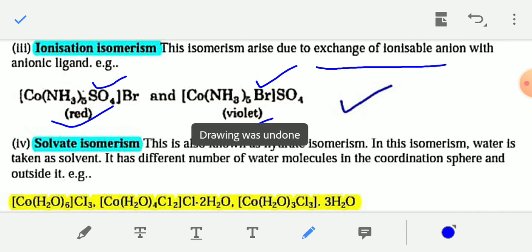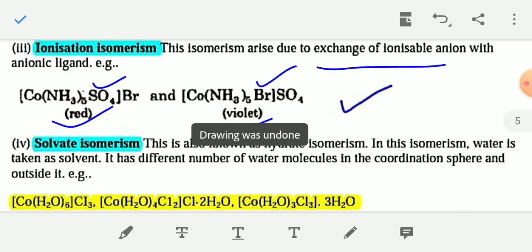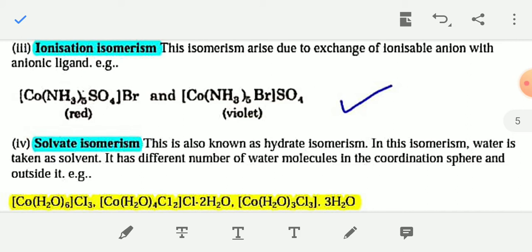And if you dissolve the second compound, [Co(NH3)5Br]SO4, you will get the existence of [Co(NH3)5Br]2+ cation and SO4 2- ion. So you will get different types of ions when ionization isomers are dissolved in water.